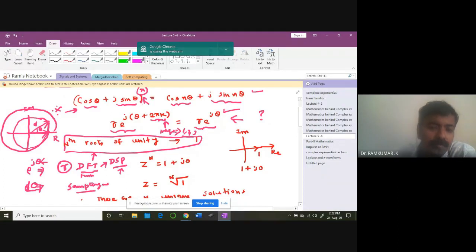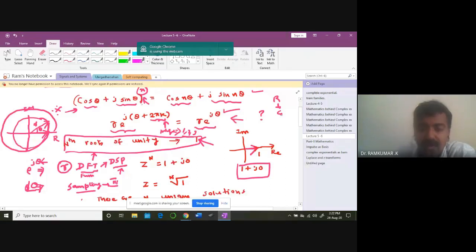The third unit. Try to understand it. For example, I can represent the real number 1 as a complex number by writing 1 plus j0. So this is a vector I'm talking about. The imaginary part is 0, but it's a real number. Keep that in mind: all real numbers are complex. They can be written in this complex form.